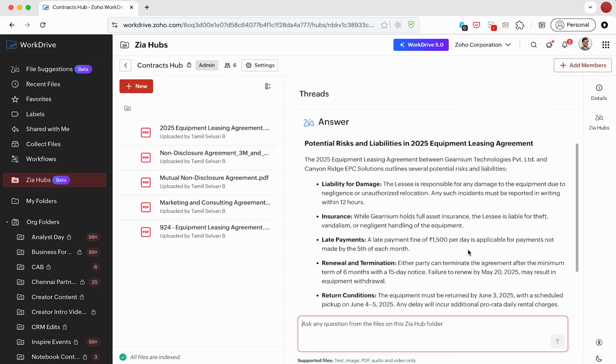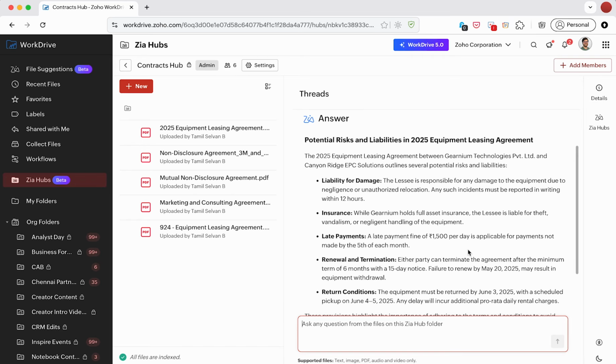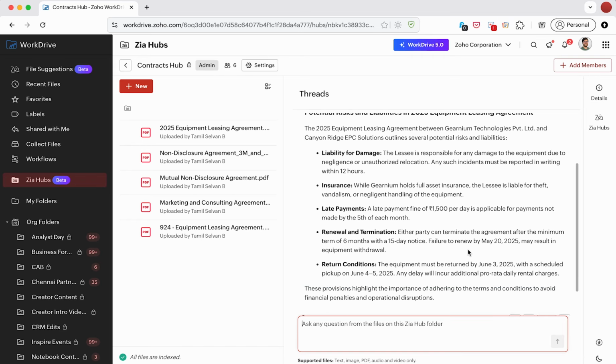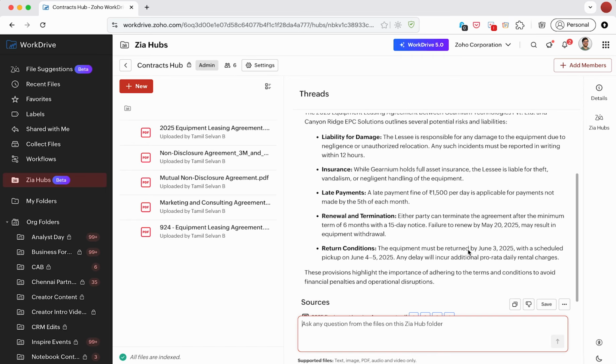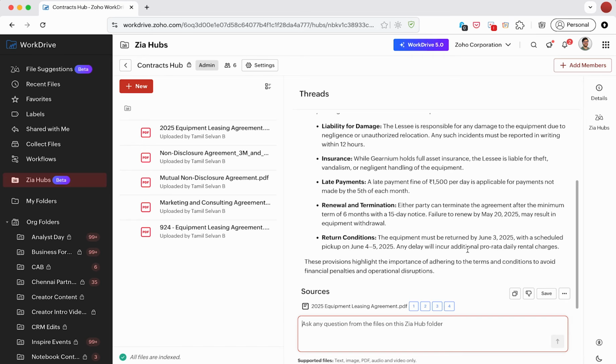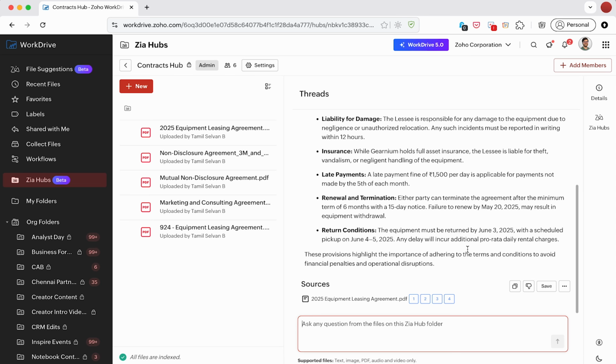And we have a return for potential risks and liabilities. Some of those would include liability for damage, insurance, late payments, renewal and termination, and return conditions. So that all seems pretty good.